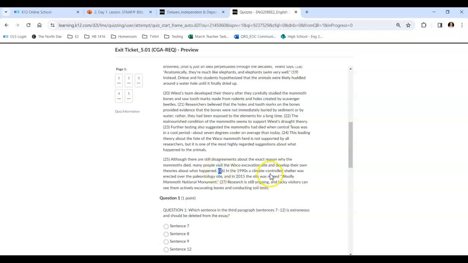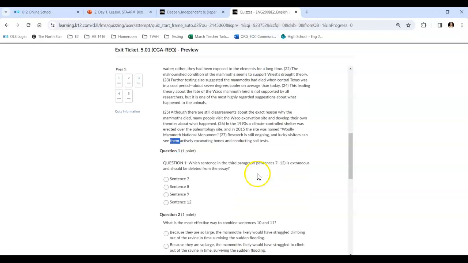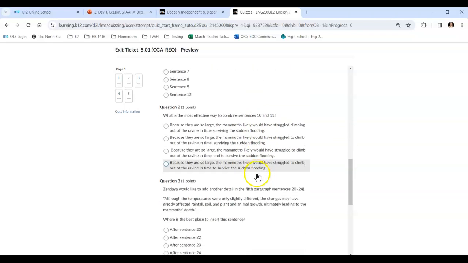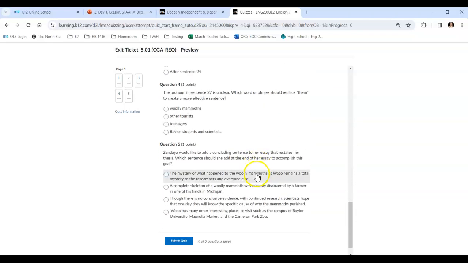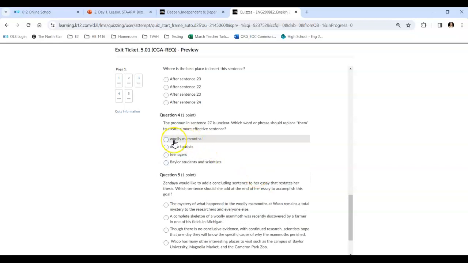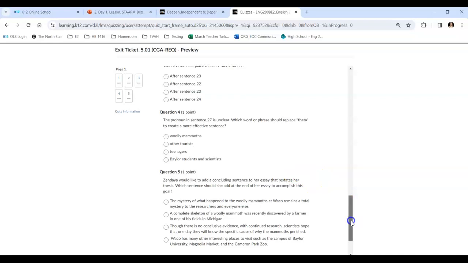In the 1990s, a climate-controlled shelter was erected over the paleontology site, and in 2015, the site was named Woolly Mammoth National Monument. Research is still ongoing, and lucky visitors can see them actively excavating bones and conducting soil tests. So who is excavating bones? Can see them excavating bones. Okay, who's going to be the ones doing that?